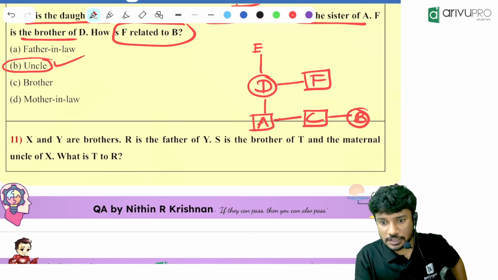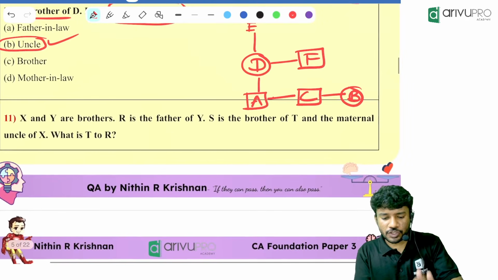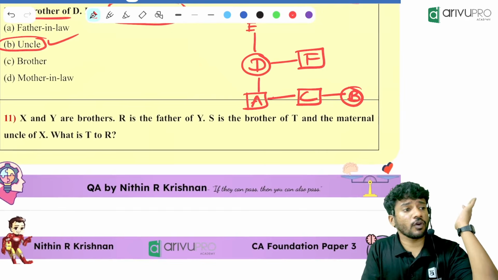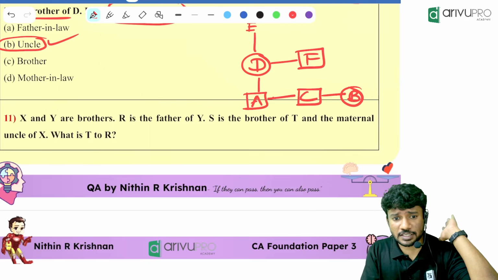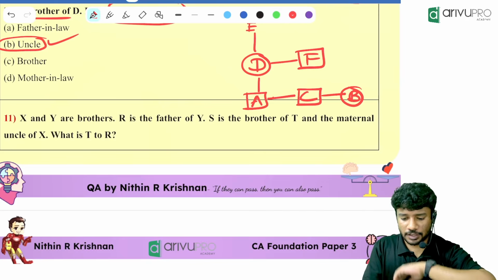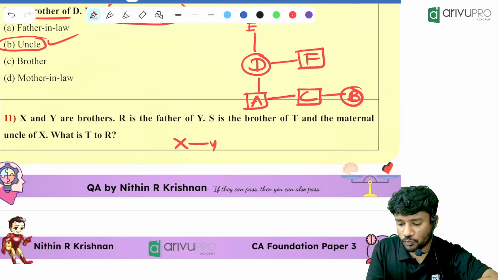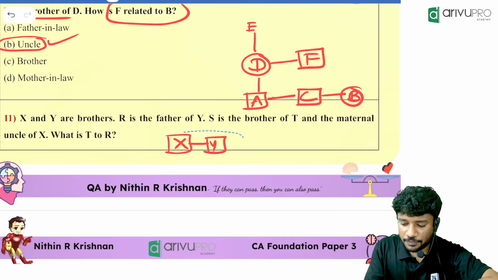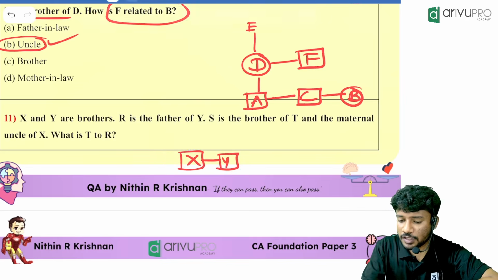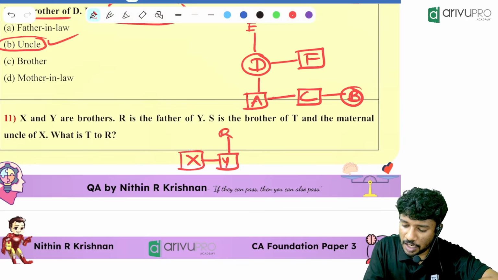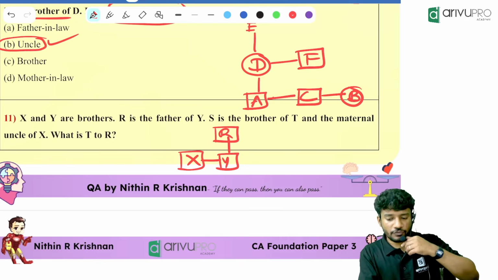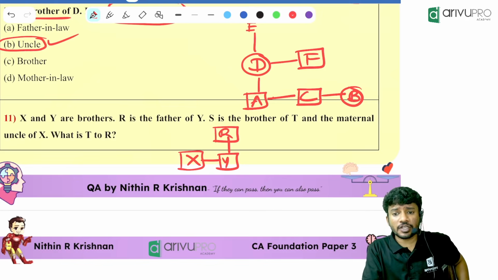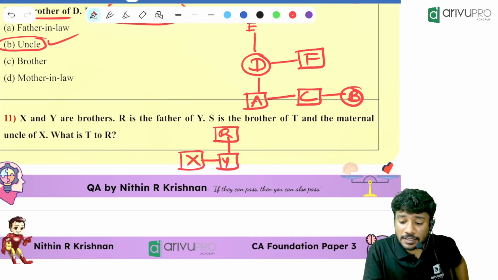Everyone got this? Is everyone sure? If so, look at the question and start solving. I think this was a January 25 question. X and Y are brothers. R is the father of Y. R is the father of Y, which means R will be in the upper generation. Then S is the brother of T, and the maternal uncle of X. Do you have T over here? No.